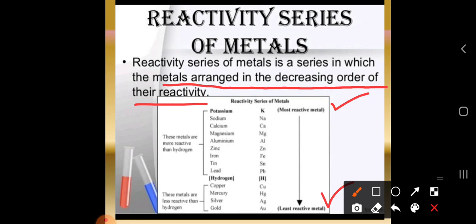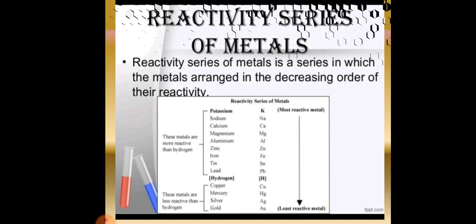It relates to the next concept, the displacement reaction. In the displacement reaction, the highest reactivity metal will displace the place of the least reactivity metal.